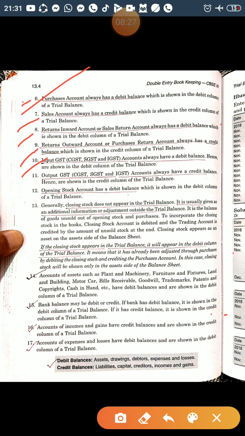Credit balances: liabilities, capital, creditors, income and gains, right? So this is all about the rules of trial balance, and I have also discussed the format. Tomorrow I will explain how to prepare a trial balance practically. Thank you and have a nice day.